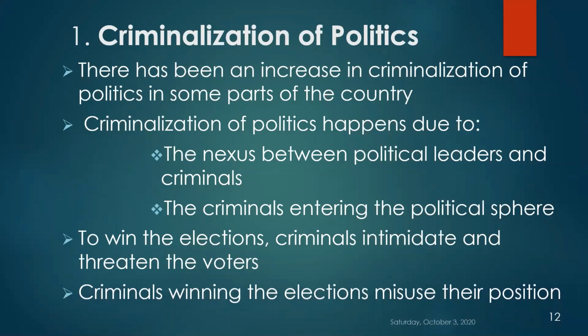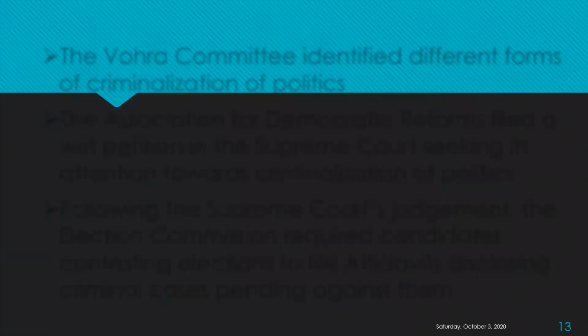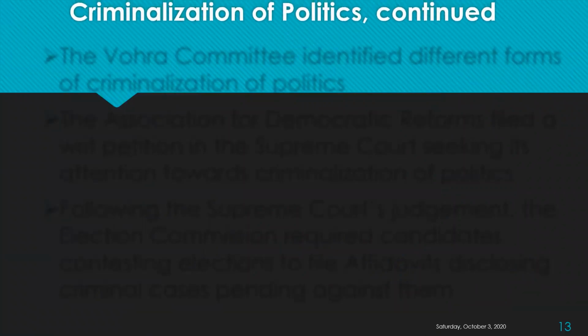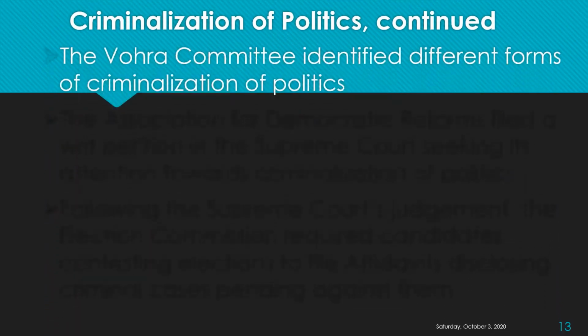Criminals winning the elections misuse their position. Obviously, they will misuse their position. They don't have any regard for rules and regulations, and they try to get personal gains out of the power they get from winning the elections. The Vohra Committee identified different forms of criminalization of politics. In what different forms the criminalization of politics takes place is well identified and discussed by the Vohra Committee.